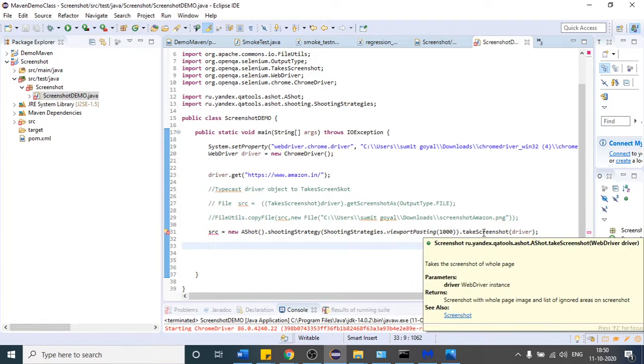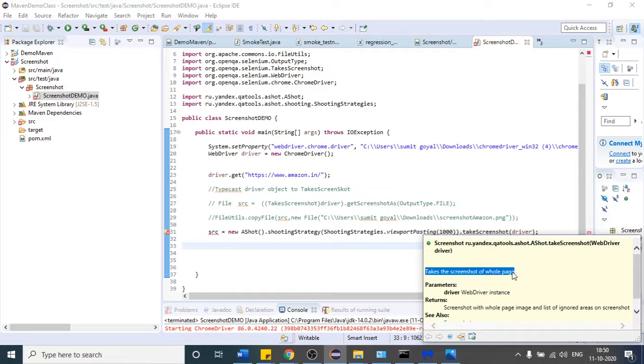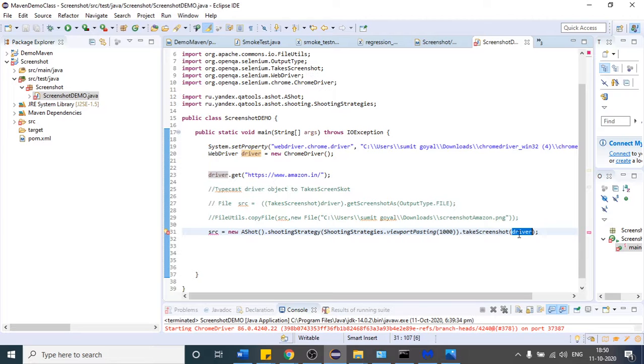So what does this method do? It will take the screenshot of the whole page. Once you scroll down, it will scroll to the bottom, and it will capture the screenshot of the whole page. This method is expecting our driver object. And once we get the screenshot of the whole web page, I have to catch that screenshot in that variable. So what should the variable type be, because we are having the whole screenshot of the web page.